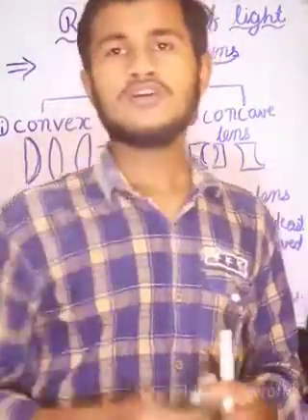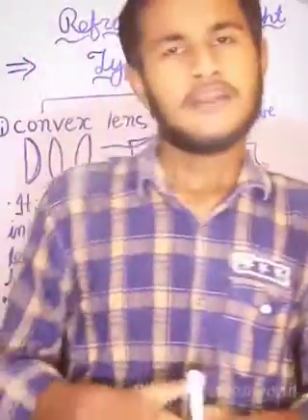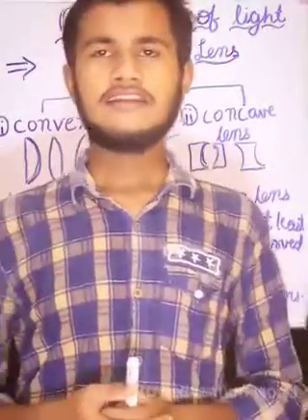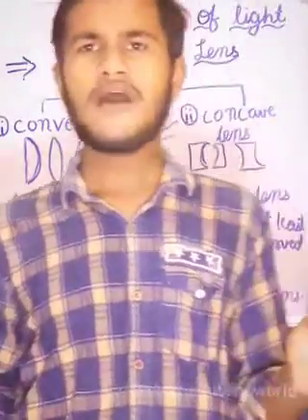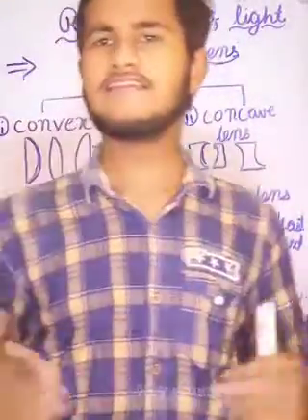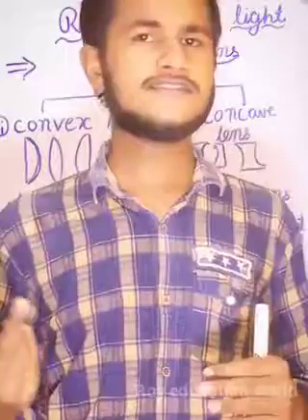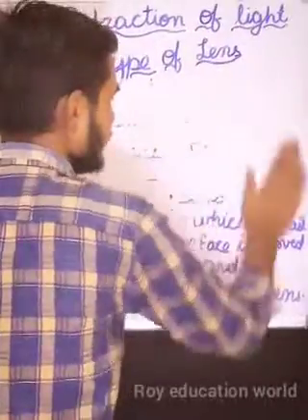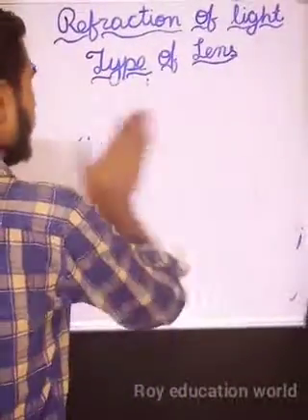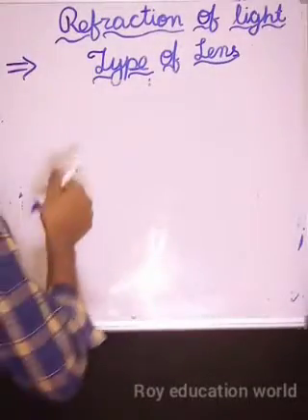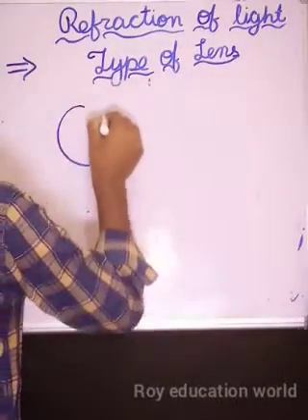Now let us see. There are two centers of curvature in a lens and two focuses. Let us see why. See here, a lens is taken from a spherical mirror, from a sphere. See here, it is a sphere.